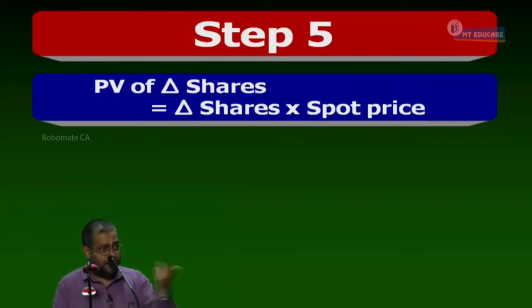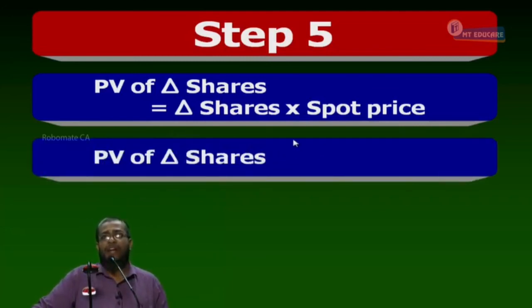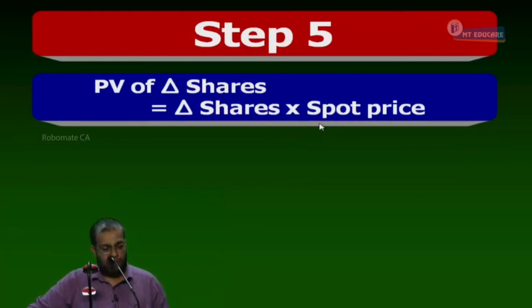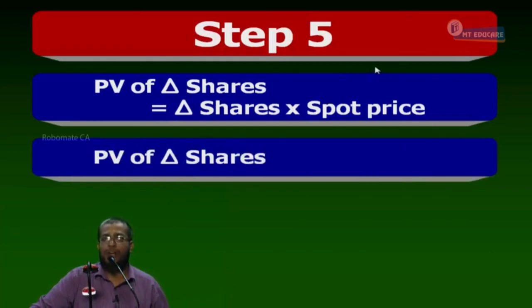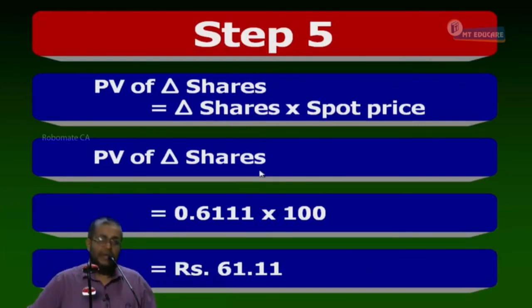I am holding 0.611 shares. So the present value of delta shares is delta shares into what? Spot price. Yes or no? So write down. PV of delta shares is equal to delta shares into spot price. Multiply 0.6111 shares into 100. Spot price is 100. You need not do discounting and all. Value of the share today is the spot price. What is the amount here? 61.11. Present value of delta shares is equal to 61.11. Answer me, yes or no?